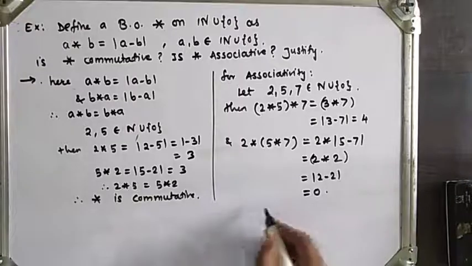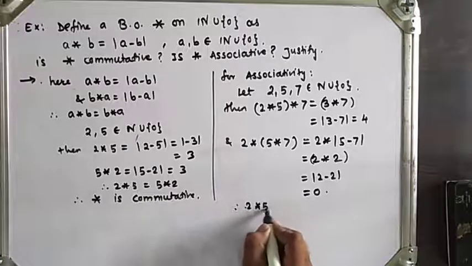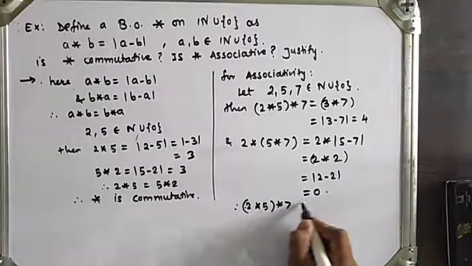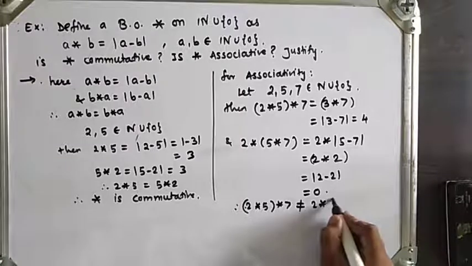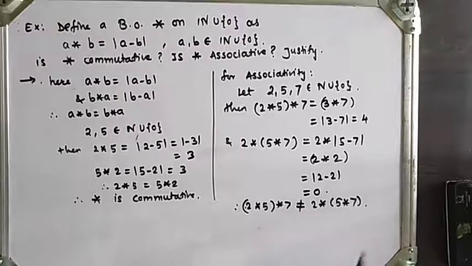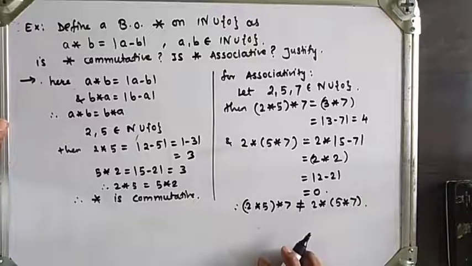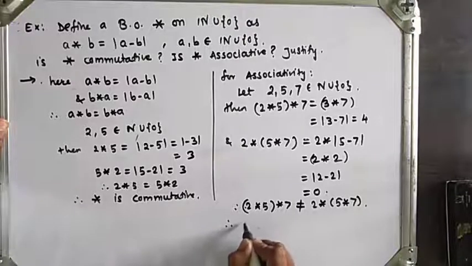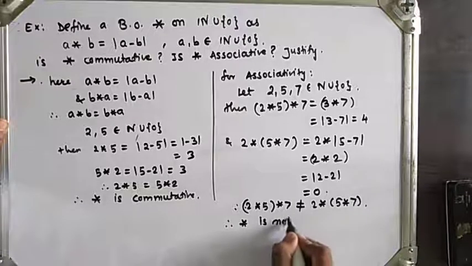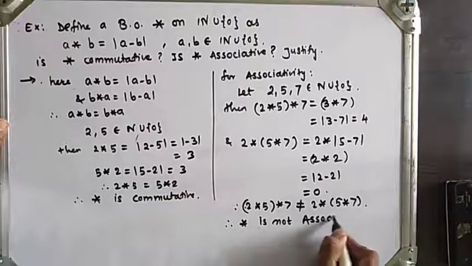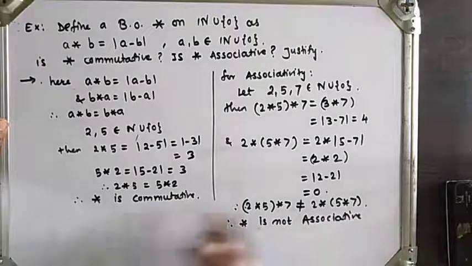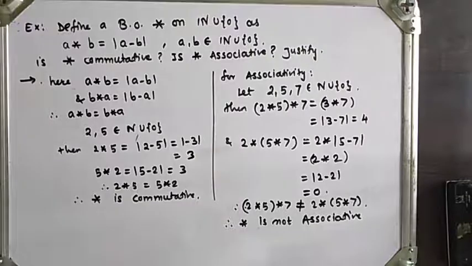Both are not equal. Means the given operation star is not associative. So star is commutative but not associative.